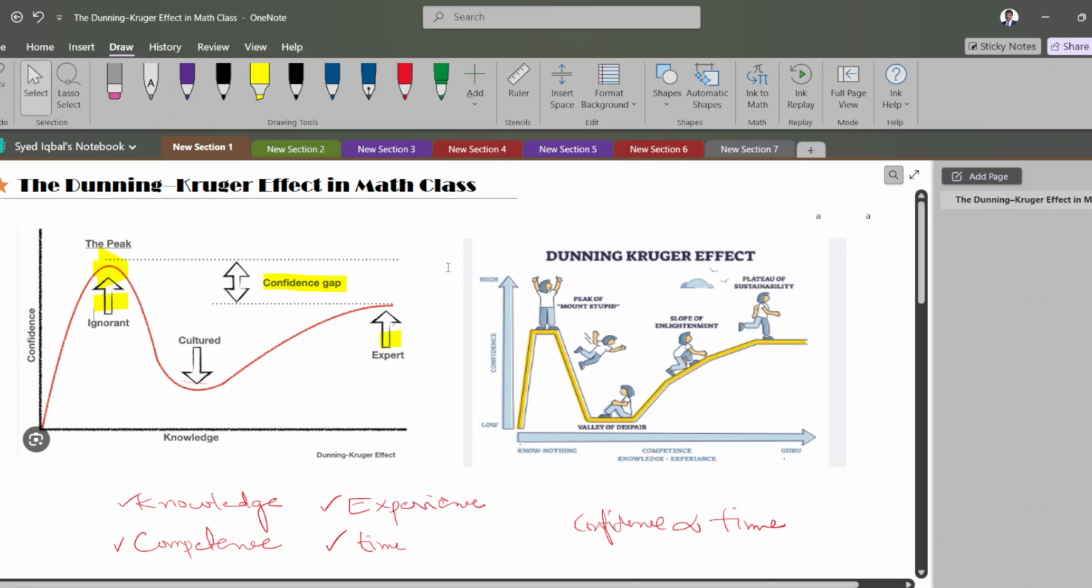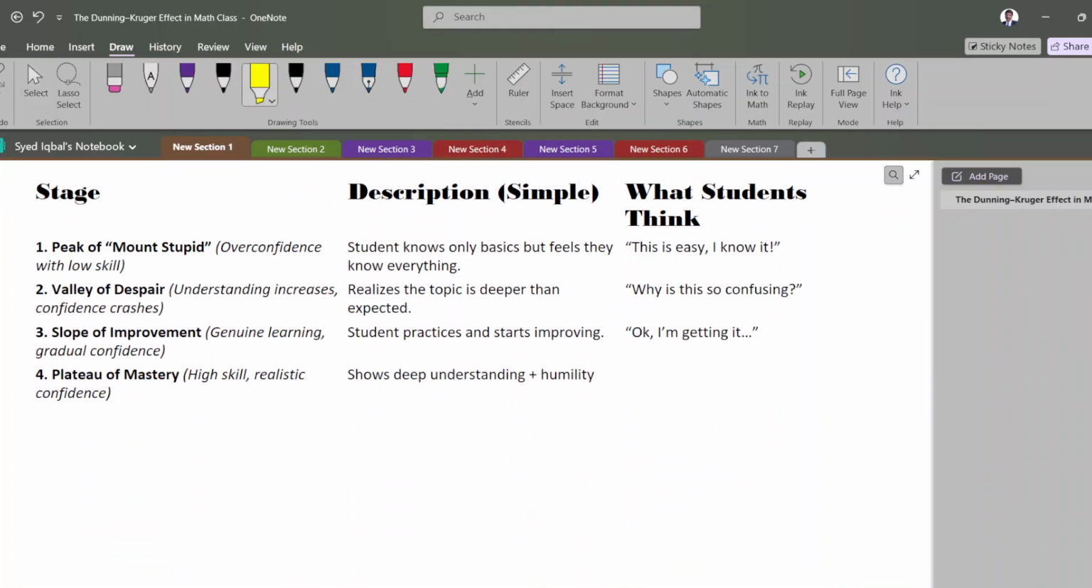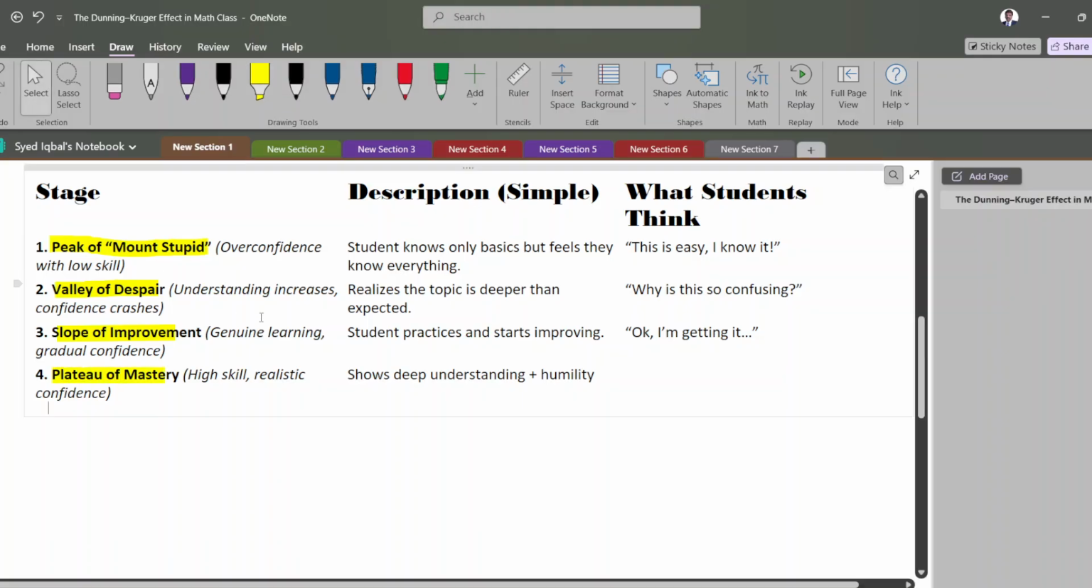So why are we learning the Dunning-Kruger effect? You see, there are four stages. Stage 1, they are at the peak, overconfident. Then the valley of despair. Despair means understanding or increasing confidence. Then the slope of improvement, that means they are learning the skill, gradually gaining confidence. Then they become a high-skill person. Okay, these are the four stages.